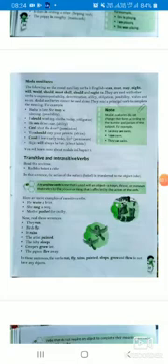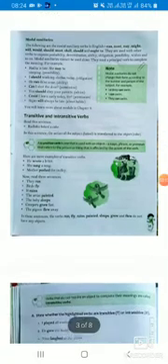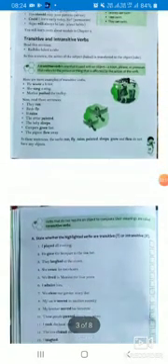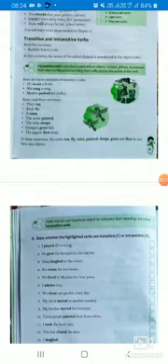Now the transitive verb and the intransitive verb. As we know, the sentence has objects. The object decides whether the verb is transitive or intransitive. A transitive verb is a verb which is followed by an object.